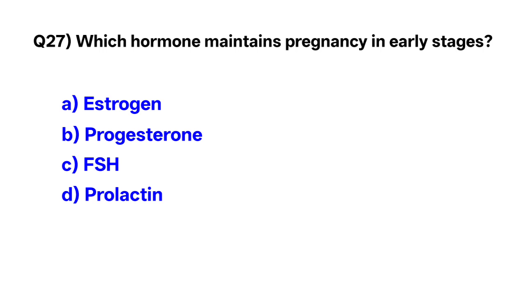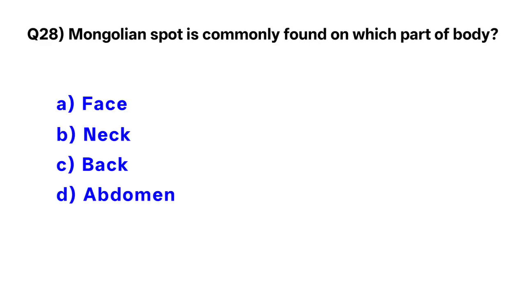Question number 27. Which hormone maintains pregnancy in early stages? Correct option is B. Progesterone. Question number 28. Mongolian spot is commonly found in which part of the body? Correct option is C. Back of the body.